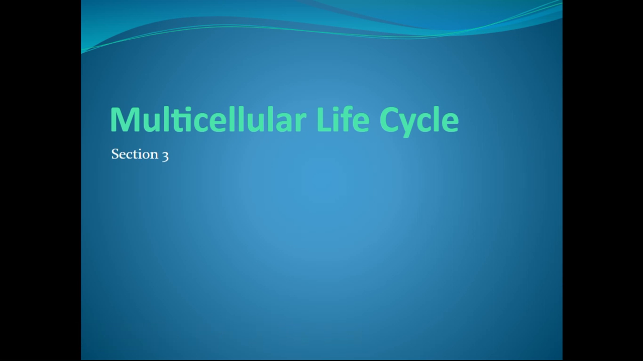Hi, so let's talk about the multicellular life cycle. All organisms that reproduce sexually have what we know as a life cycle. This life cycle starts when you're just a little baby and then you'll mature into a sexually mature adult. That means you can have offspring.